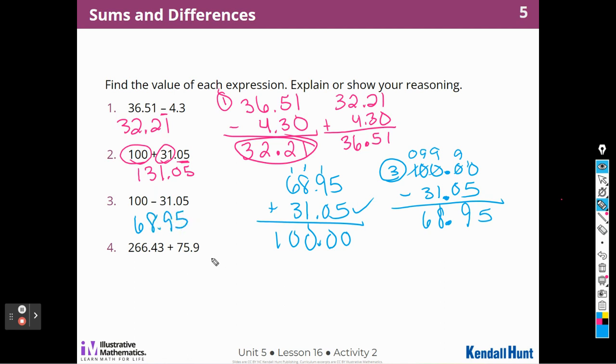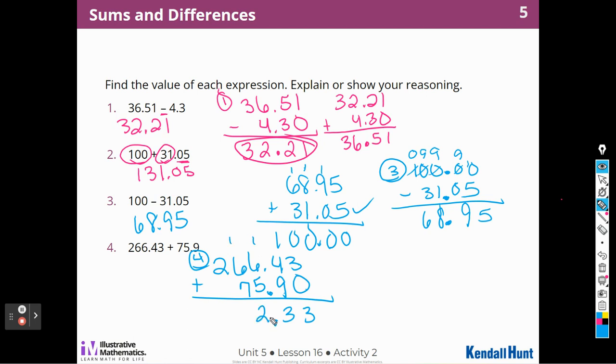And then the last one is an addition problem, and I cannot do that one in my head, so I am going to write it down, and we'll write the number of the problem here. And I'm going to make sure that the decimal places line up. So there we are. I'm going to add a 0 to the hundredths place so that I can add 3 plus 0 is 3. 4 plus 9 is 13. Make sure I have a nice dark decimal point. And I have 5 and 6 is 11, plus 1 is 12. 6 and 7 is 13, plus 1 is 14. 2 plus 1 is 3. So 342 and 33 hundredths is the answer to number 4.